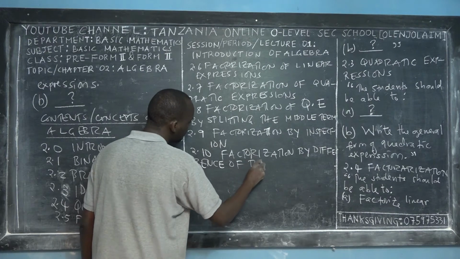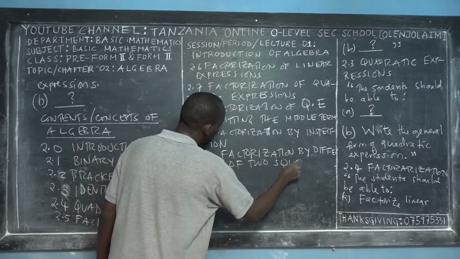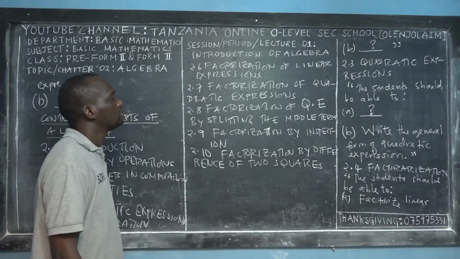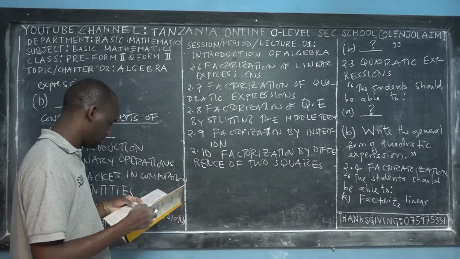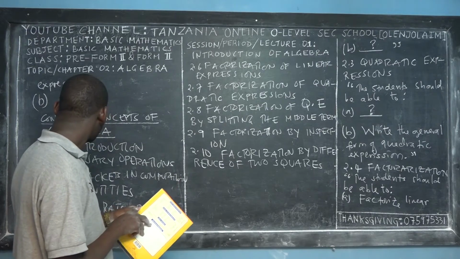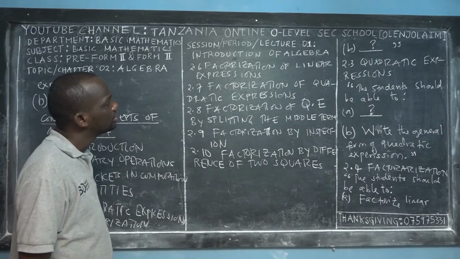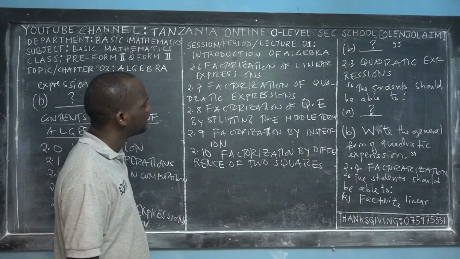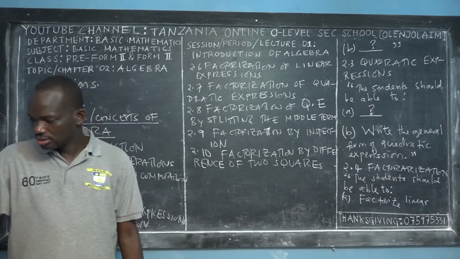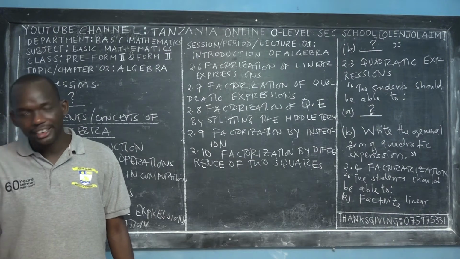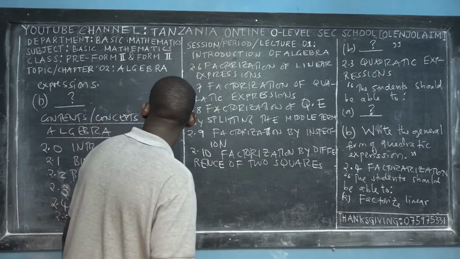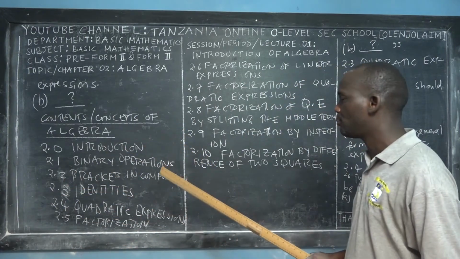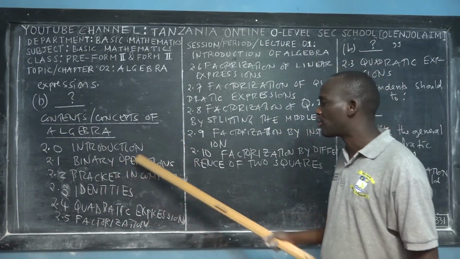So we have the subtopics. The first subtopic is binary operations.